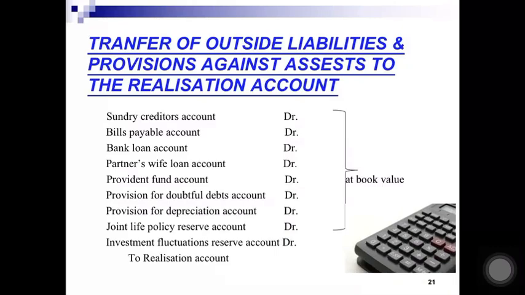Next, transfer of outside liabilities and provisions against asset to realization account. Now all the liabilities and provisions have credit balance, like provision for bad debts. So all these liabilities and provisions will be debited and it will be transferred to the realization account. So look at the entry. Sundry creditors account debited, bills payable account debited, bank loan debited, partner's wife loan account debited. So all should be debited to realization account.